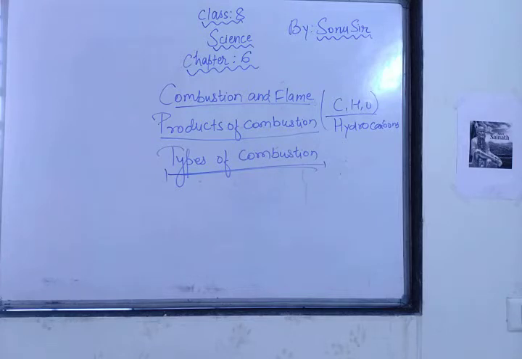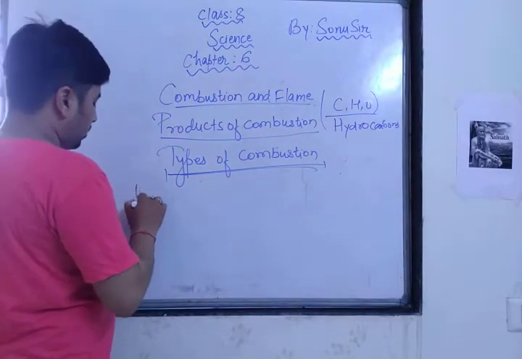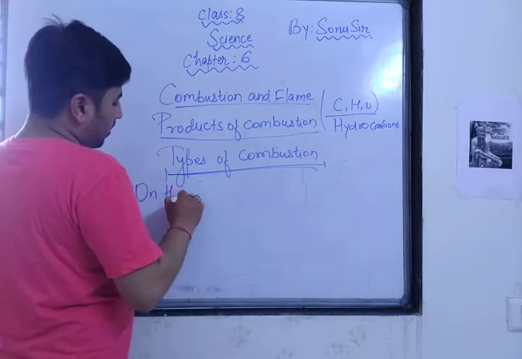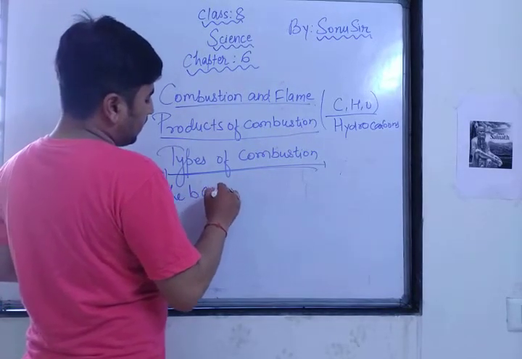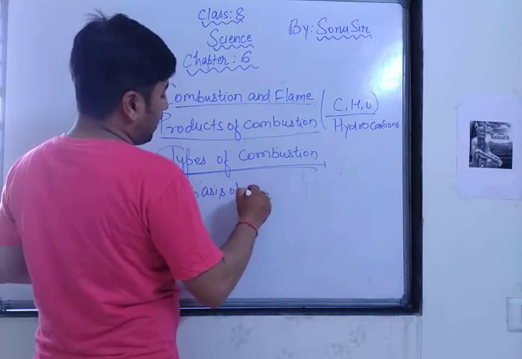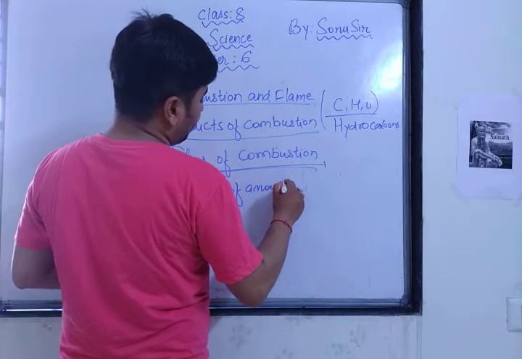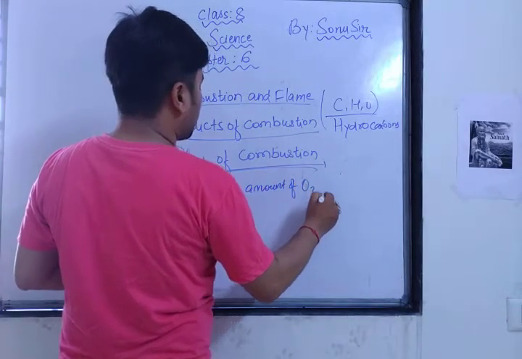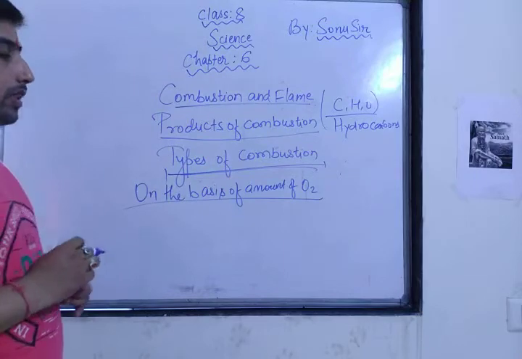Generally, on the basis of the amount of oxygen, there are two types of combustion.